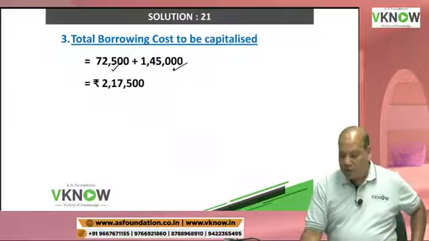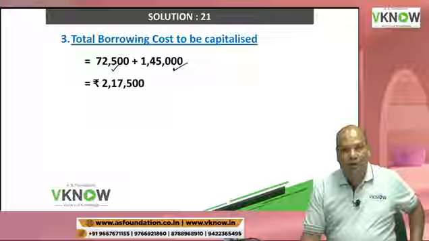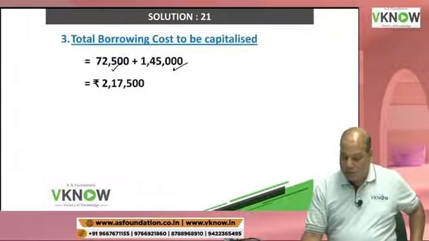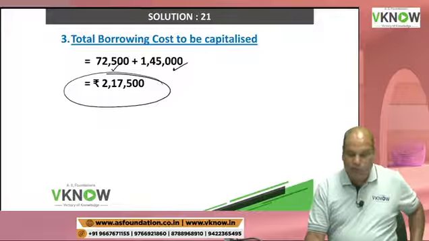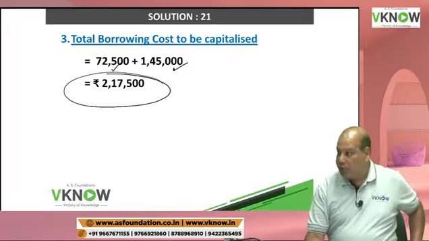So the answer, if you go by this assumption, is 2,17,500 as your total borrowing cost to be capitalized. Do you agree? Very important question you have solved. A very likely question in your next exam.